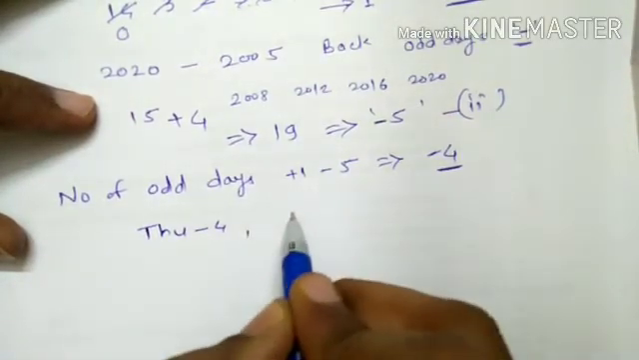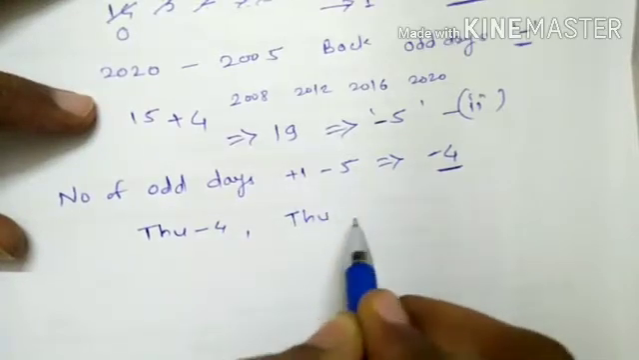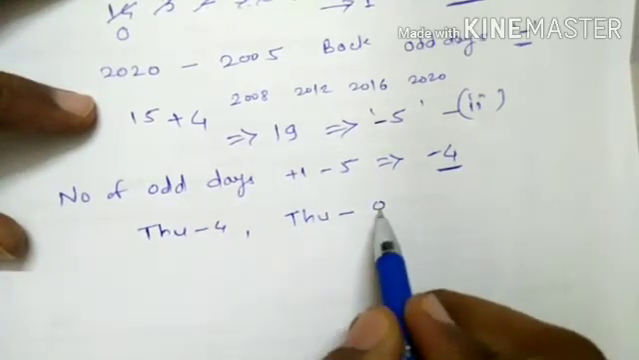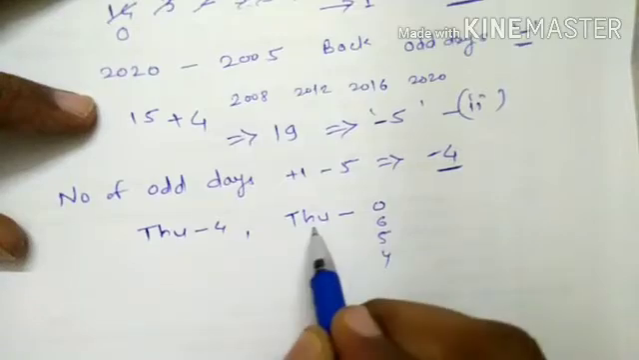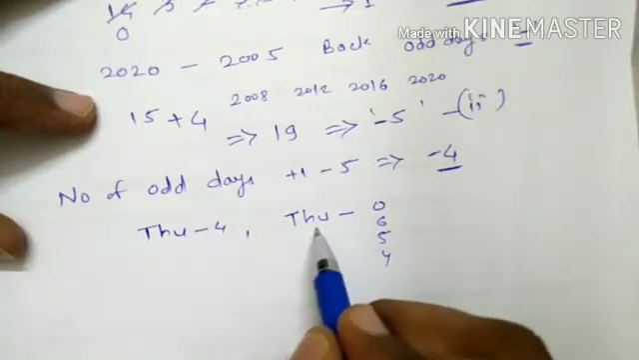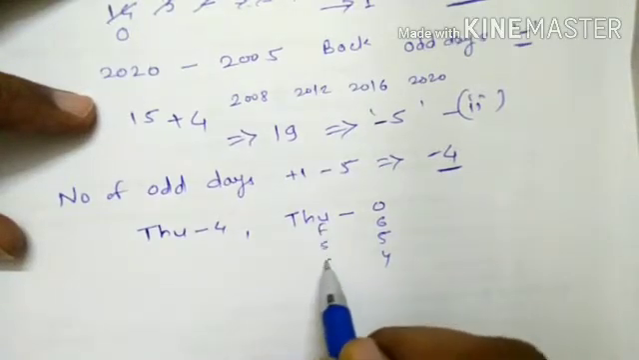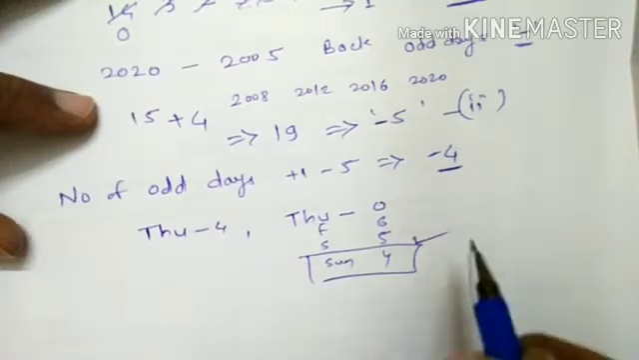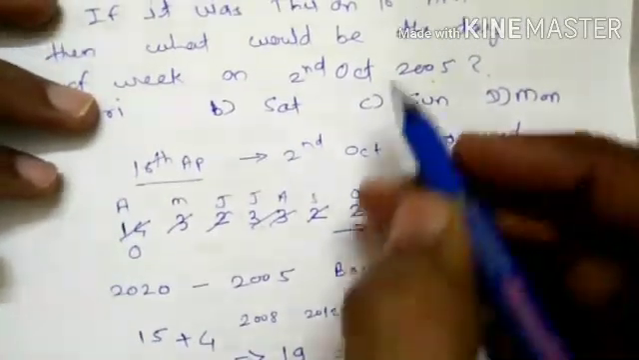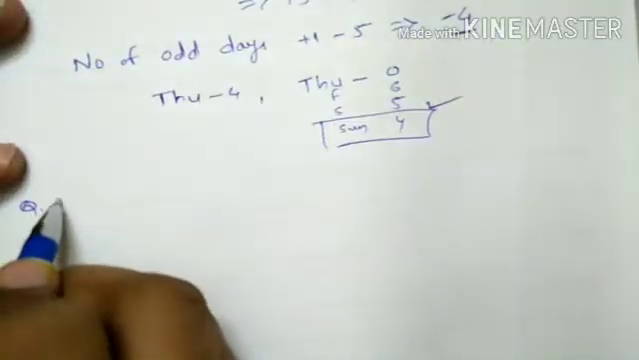How can we solve this by the second method? -4 means just write this number in reverse order, 0 6 5 4, and weekday order is the same: Thursday, Friday, Saturday and Sunday. So that Sunday is our correct answer, option C.